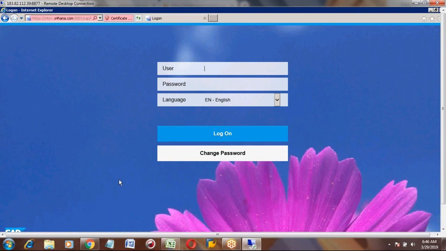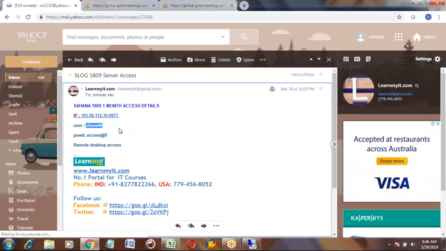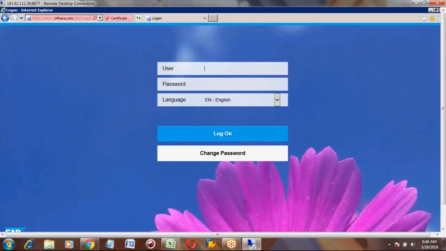Now the users and passwords we are using, they are all the same user and password. For this training, they have given this user ID and password.